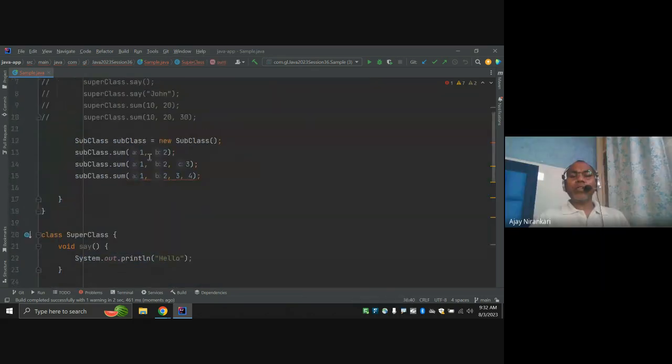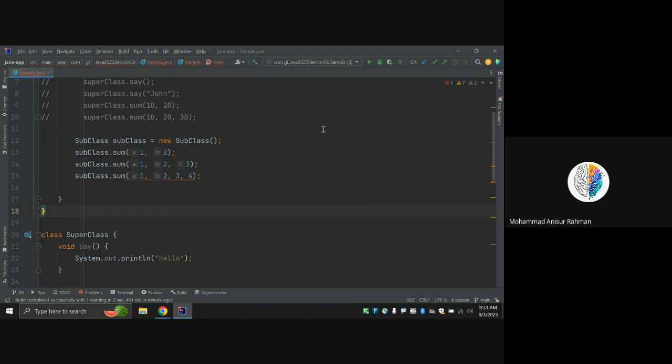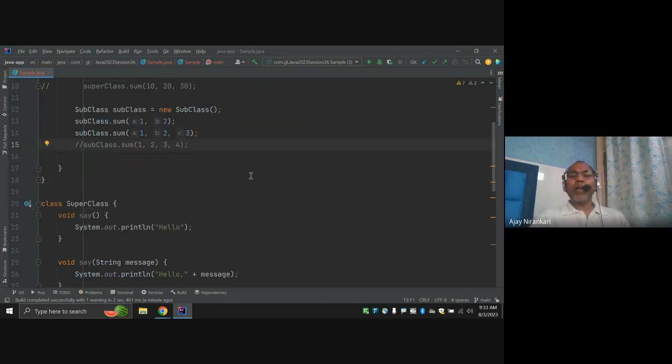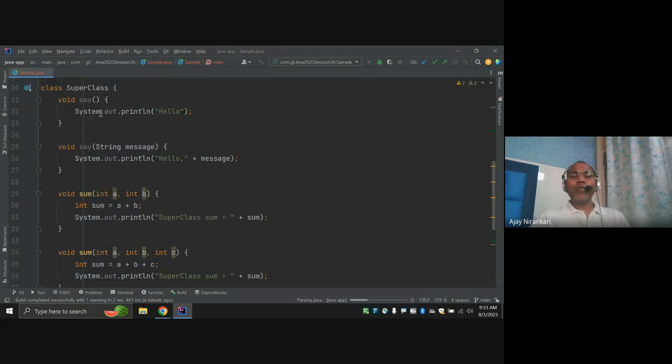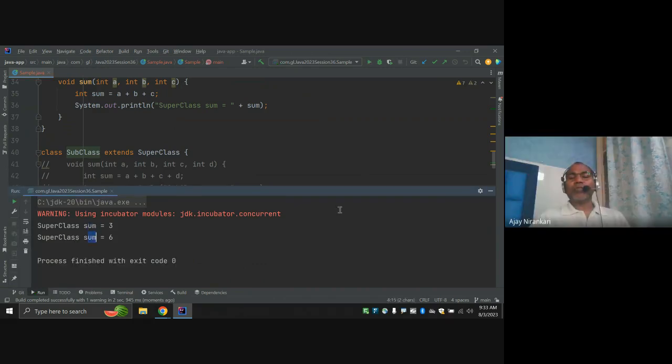So notice the 2-argument call works, the 3-argument call works, but the 4-argument call says there is no such method. I cannot run this one, but I can still run the others. Notice the subclass has no sum method of its own, still we can call the sum method with two arguments.